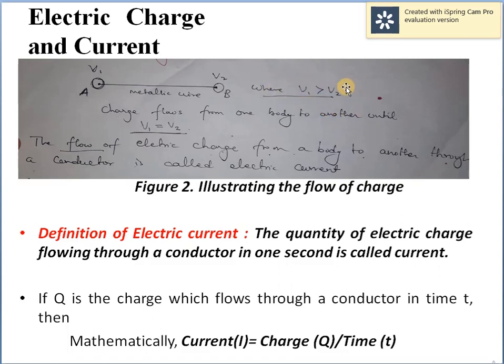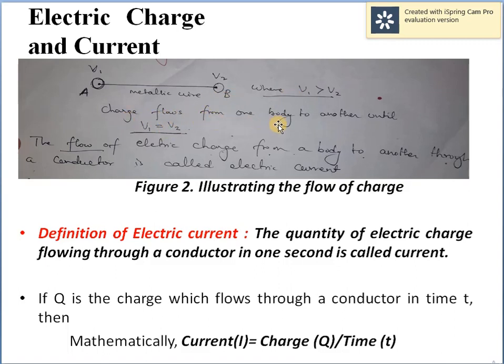This is just an example to show that both potentials are not equal and V1 is greater than V2, and this is essential so that the current will flow from higher potential to the lower potential.